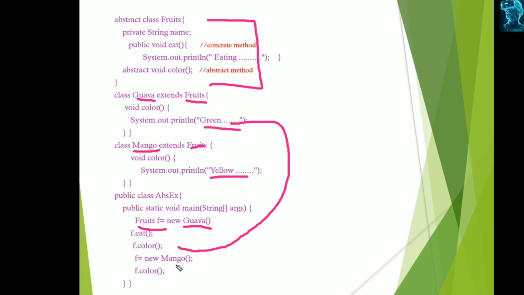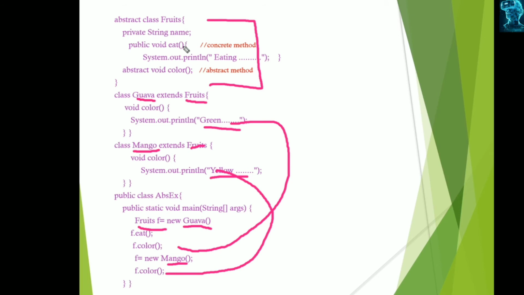And next, if we want to use Fruits with another reference, here we use F is equal to new Mango. Now the Mango class becomes the reference for the Fruits class. Now when we call F dot color, it implements this method which displays yellow as its message. So these are the implementation of the abstract class.